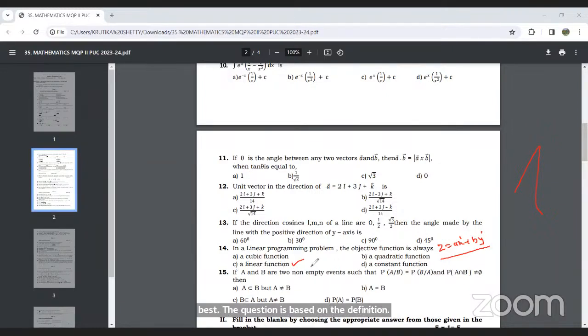You need to know the LPP definition, then objective function definition, decision variables, constraints, feasible solution, optimal solution. All these definitions you need to know, and it is a guaranteed 1 mark. One question occurs every year based on the definition. A very simple question. So the objective function is always a linear function.